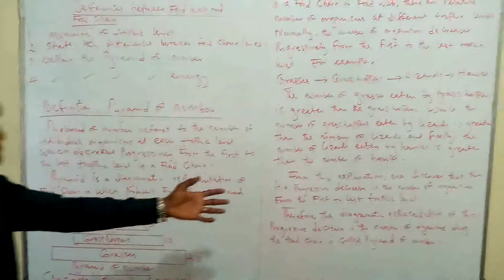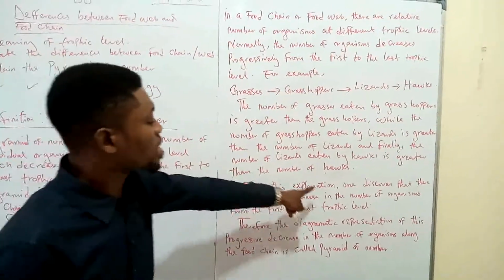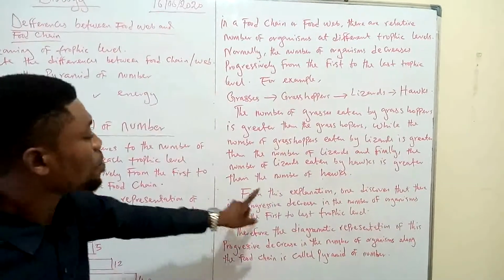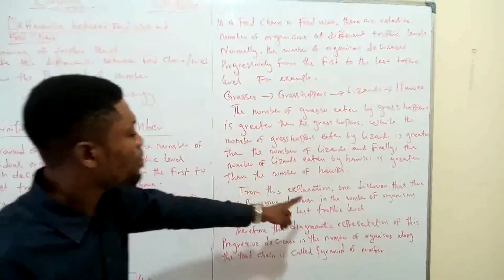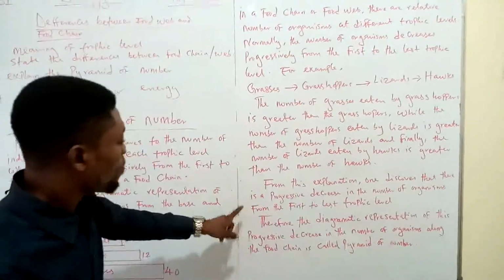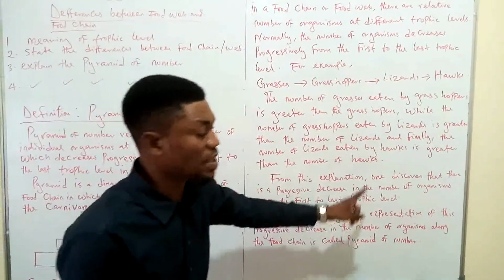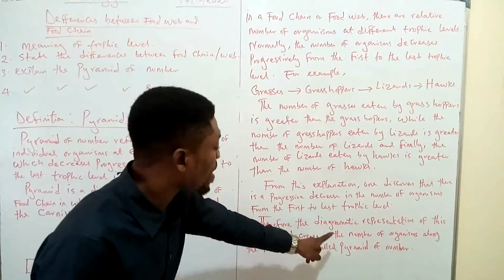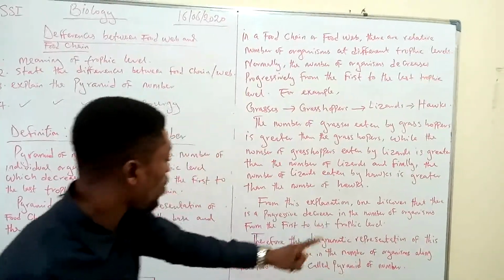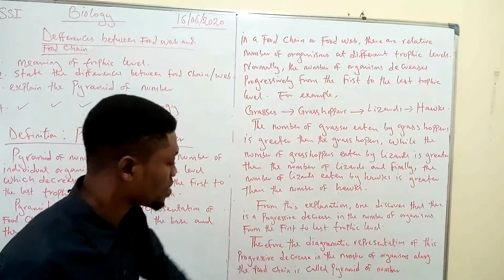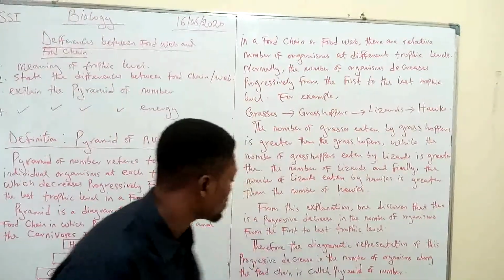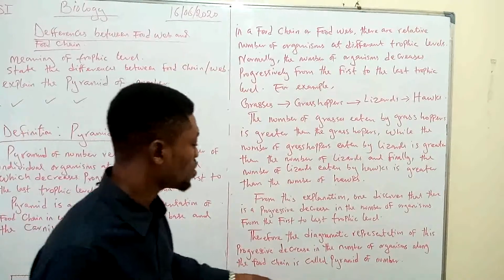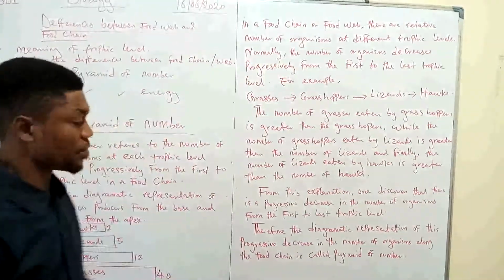Okay, let's go back to this. From this explanation, one discovers that there is a progressive decrease in the number of organisms from the first to the last trophic level. Therefore, the diagrammatic representation of this progressive decrease in the number of organisms along the food chain is usually called what? Pyramid of number.